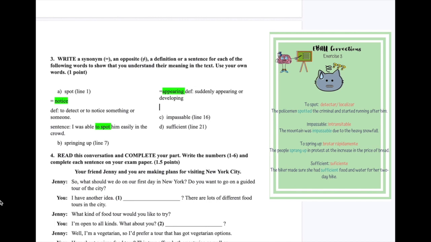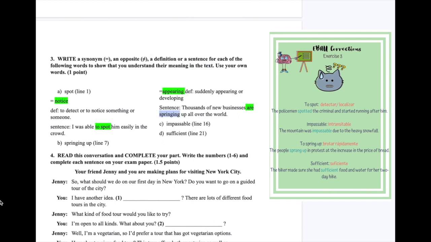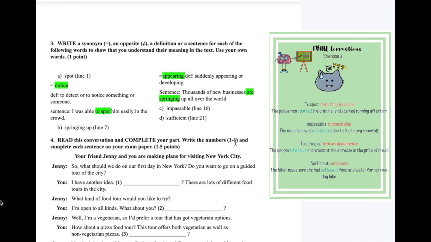All right, let's try a sentence. Thousands of new businesses are springing up all over the world, for example. Okay, again, have a look. Okay, it's a verb and we have to use the gerund. So here we have the gerund in the sentence. Okay, I hope that's clear.